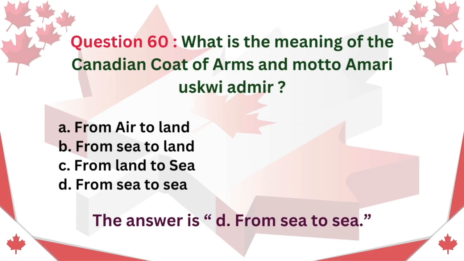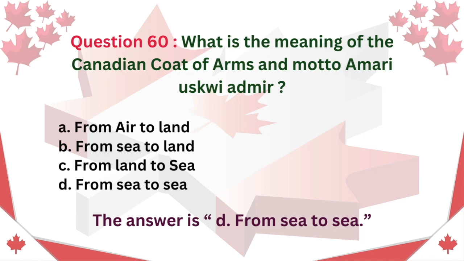Question 60. What is the meaning of the Canadian coat of arms and motto, A Mari Usque Ad Mare? A. From air to land. B. From sea to land. C. From land to sea. D. From sea to sea. The answer is D. From sea to sea.